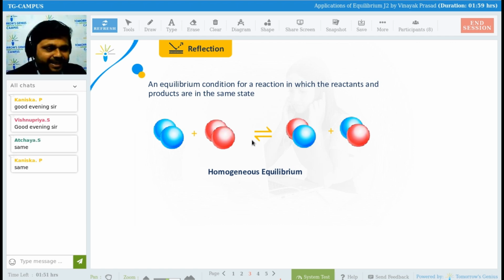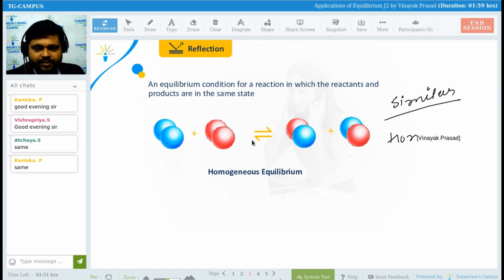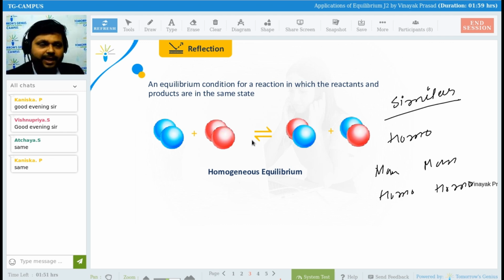See, guys, if similar condition will be there, then it is homogeneous. Homo, right? If you go to see in the case of man, same. Yes, Kanishka has written same. You might have heard about it in biology as well. Man and man, it will be what? Homo. Female and female? Homo. But man and female, that will be hetero.